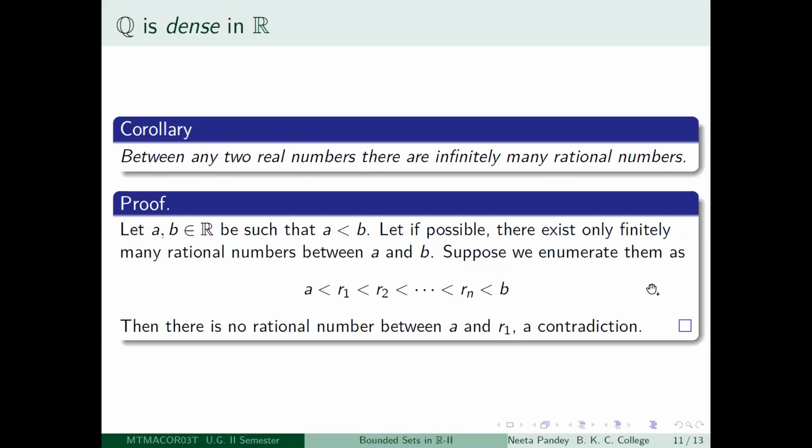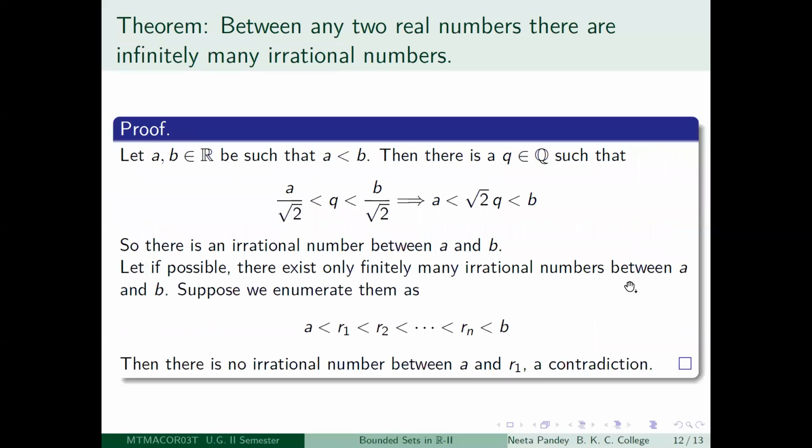So one term which I have been using since the last lecture but not made it clear is this: what are the real numbers which are not rational numbers called? I have used this term but I have not specifically mentioned that an irrational number is a real number that is not a rational number. So this particular result immediately also shows that between any two real numbers, there are infinitely many irrational numbers.